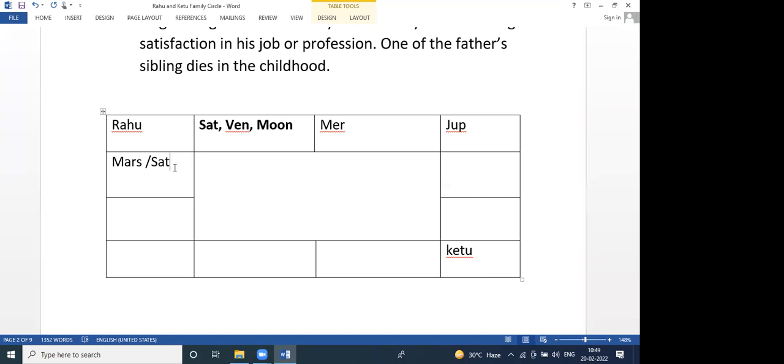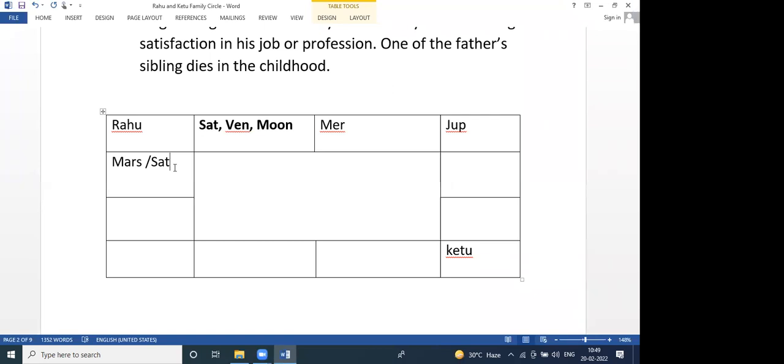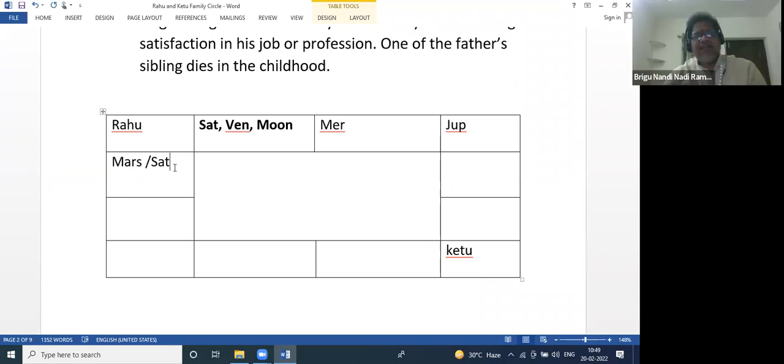Right. Pradeep, second question. Sir, like you said, if Saturn is outside the family circle, the native will go to foreign. Even if he does not have a Moon Rahu or Moon Ketu connection in his natal chart, then too he will go? Yes, definitely. If Saturn, Moon and Rahu, or Saturn, Moon and Ketu are connected, he will go for profession, inside or outside, whatever it is.